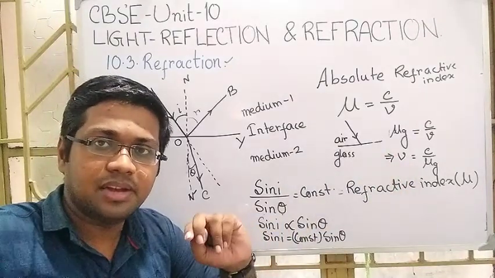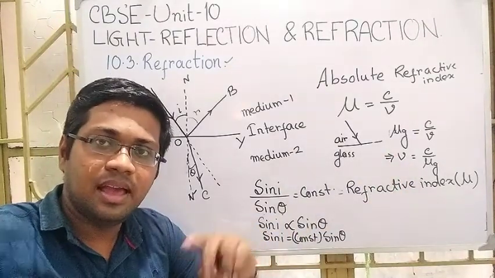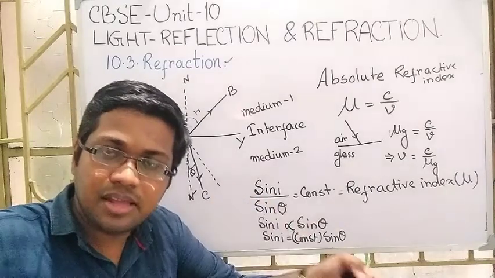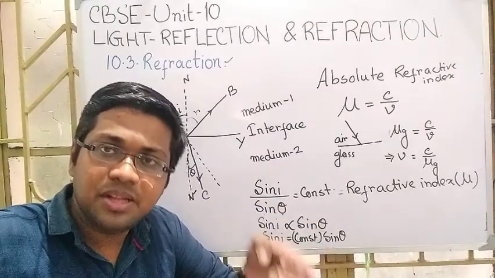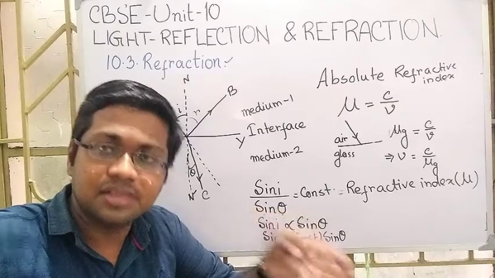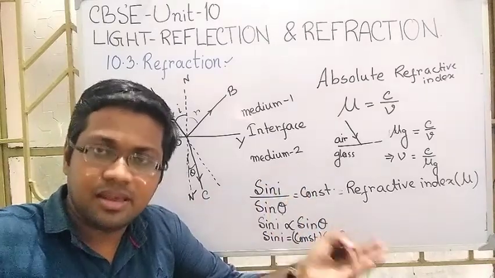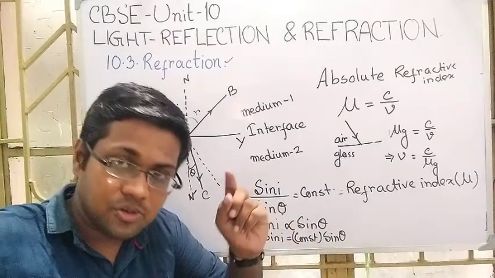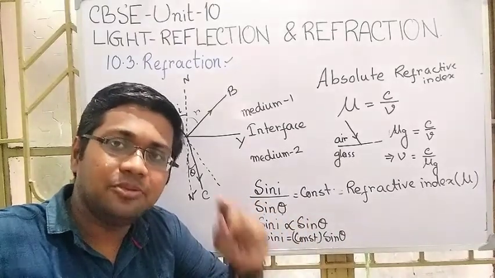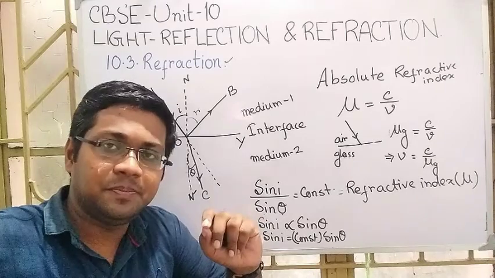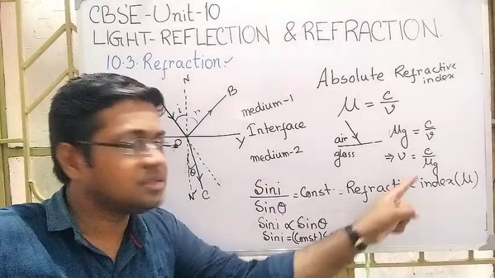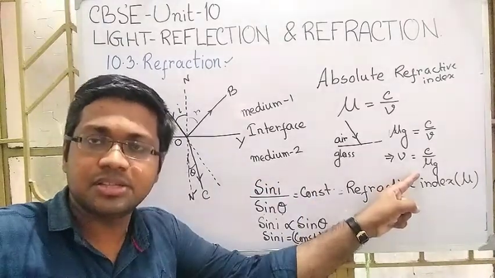This is the thing that we have to understand. If light enters into any other medium, its speed decreases. So whatever I told, just try to note it down in your copy. And why does it decrease? It shows in this relation.